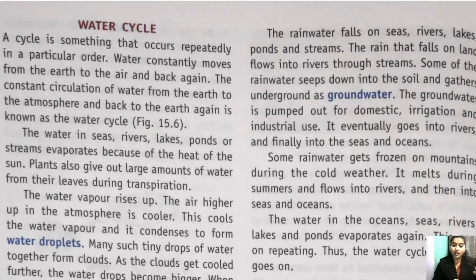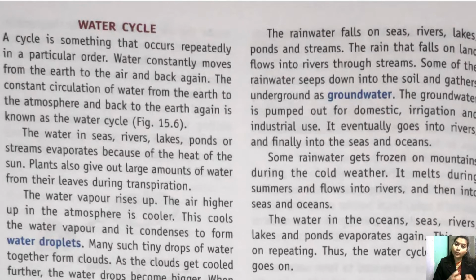Am I clear? So when the rainfall comes, when the precipitation process is going on, the water will go into rivers, lakes, seas, and oceans, and it will also come onto the land. So the water that comes onto the land, a small amount will also, with the help of a stream, pass to the river again, but some water will remain there in the land and will be absorbed by the soil.